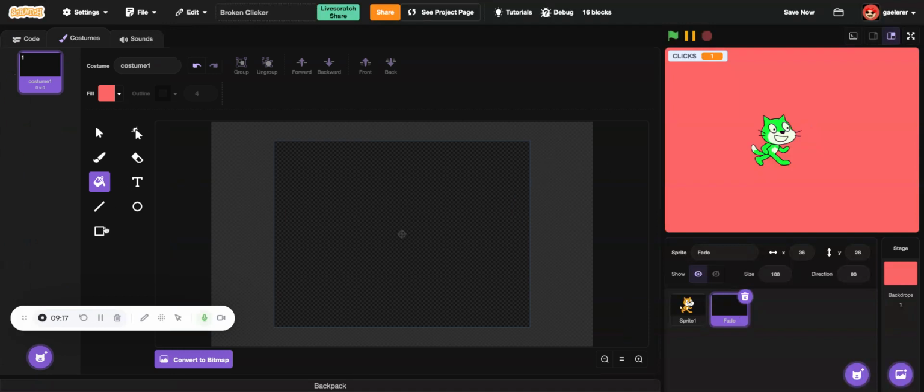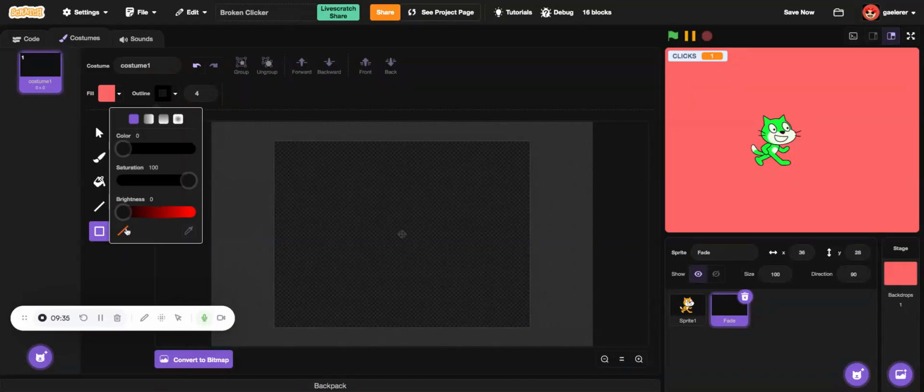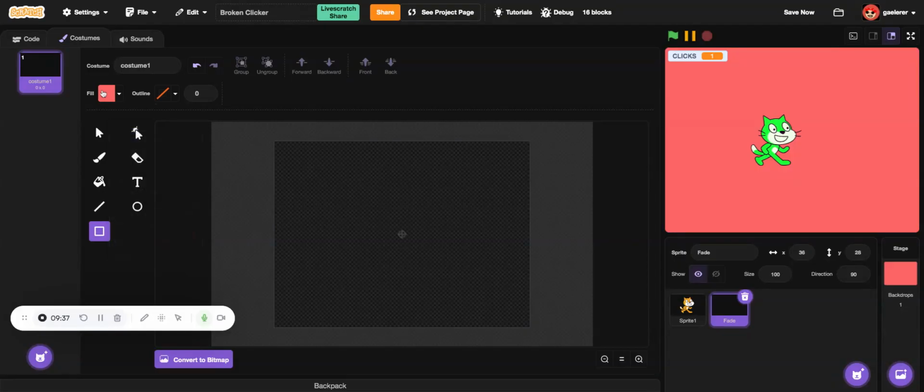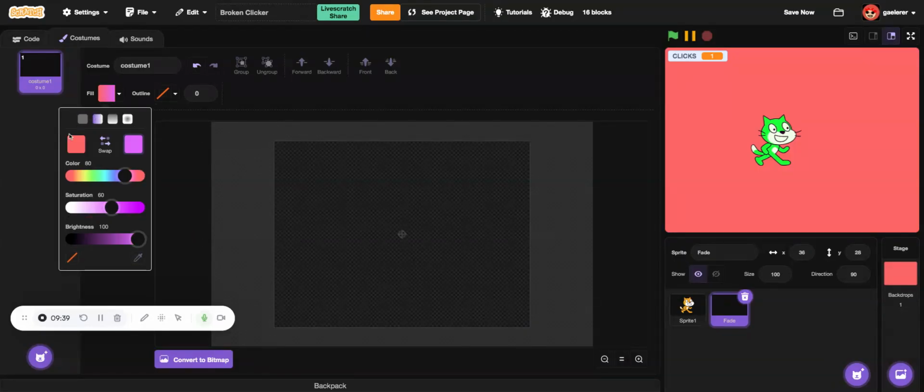Okay, and now here we're going to make the square. So let's remove the outline, and now let's make it wide.